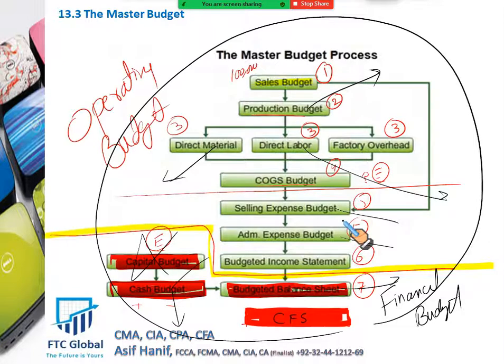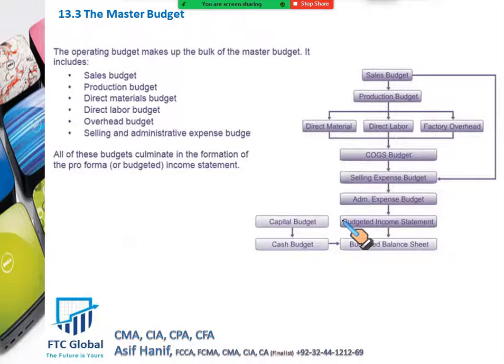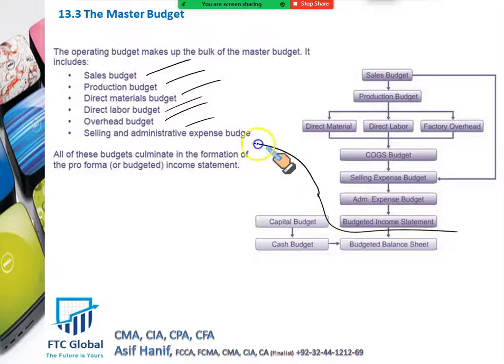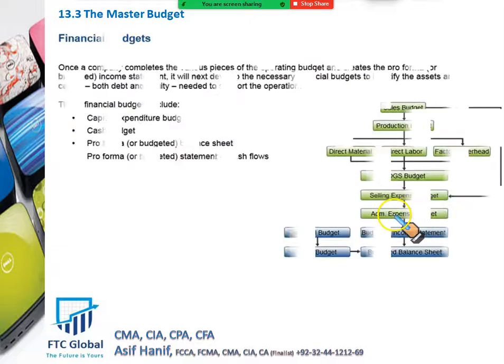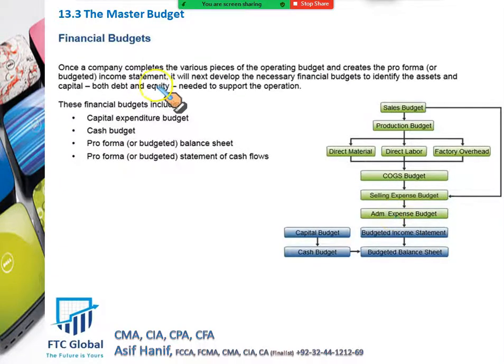But this is the overall master budgeting process, and where it starts. Here it's given in the next slide. These are your operating budgets: sales, production, direct material, direct labor, selling and overhead. So up to the income statement, all these are your operating budgets. Once the income statement is done, the other budgets at the lower end are called the financial budgets. And I told you there are 4 types of financial budgets: the capital expenditure budget, cash budget, budgeted balance sheet, and budgeted cash flow statement.